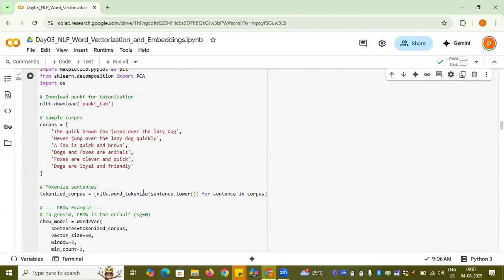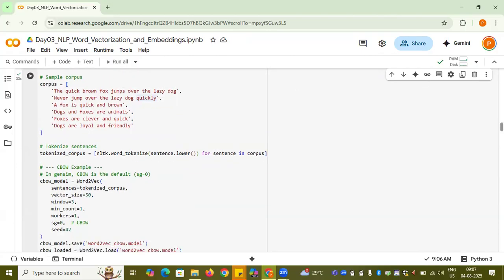nltk.word_tokenize, where first I am lowercasing the text and then tokenizing it, and this is my tokenized corpus. In Word2Vec, you need to consider the tokenized corpus, and you need to pass it in as one of the parameters of the Word2Vec model.